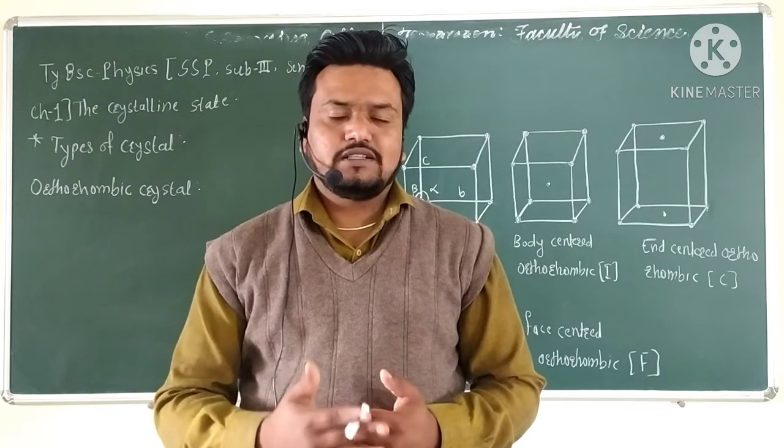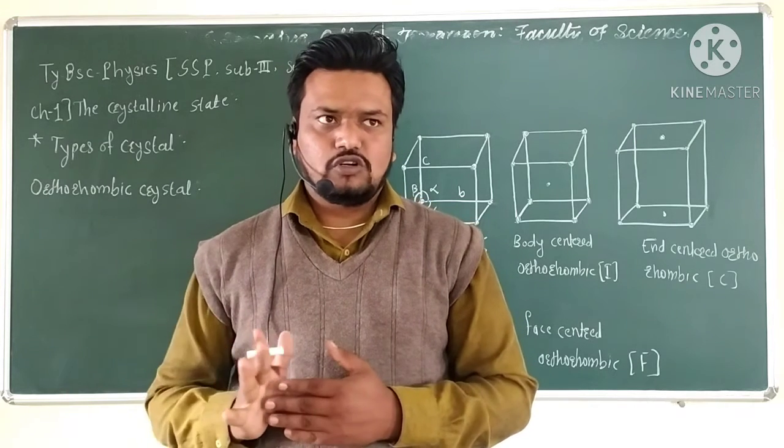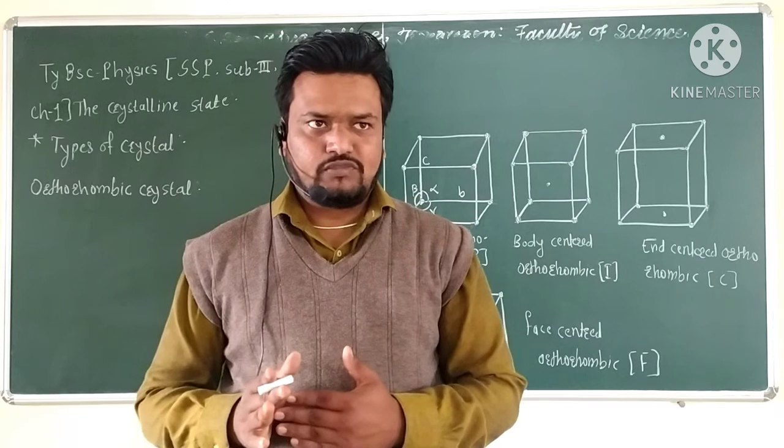In the last lecture we saw the types of the crystal, types of the lattice, or generally speaking, the types of the Bravais lattice.